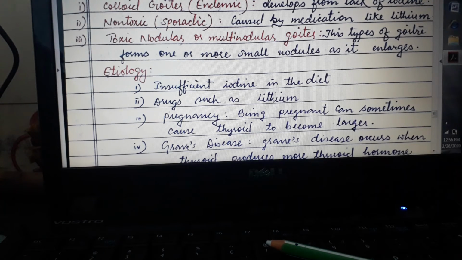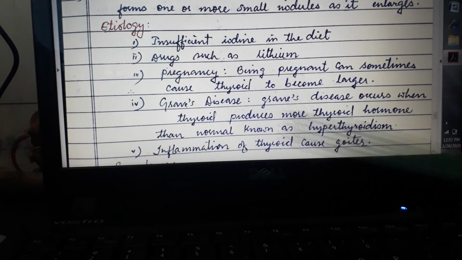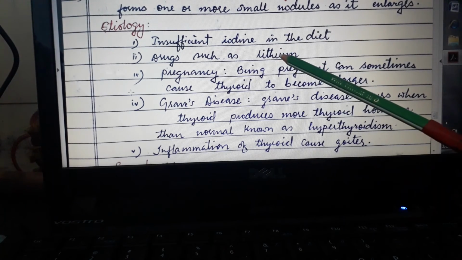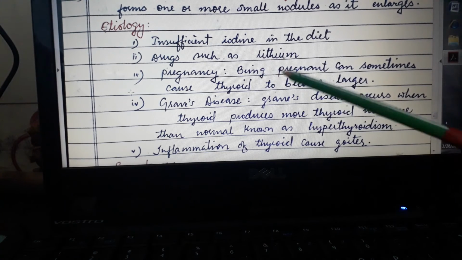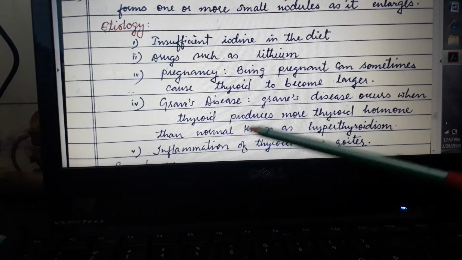Types: first is colloidal goiter, endemic, which develops from the lack of iodine, and then second is non-toxic sporadic, caused by medications like lithium. Then toxic nodular or multinodular goiter. This type of goiter forms one or more small nodules as it enlarges. An etiology of goiter is insufficient iodine in the diet. Drugs such as lithium, then pregnancy. Being pregnant can sometimes cause the thyroid to become larger.